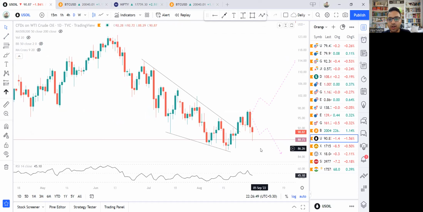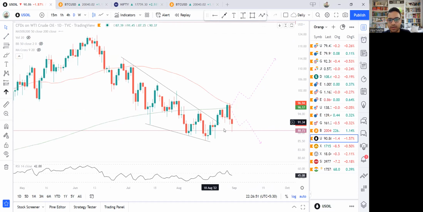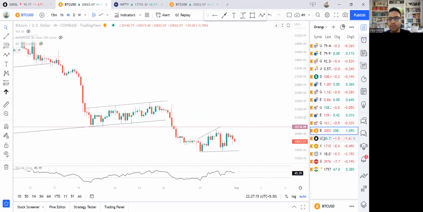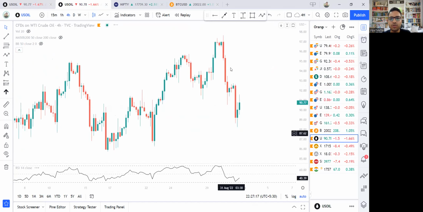All right, crude oil. So crude oil, we were looking here. This is the 50 to 200 cross. The price fell yesterday at this cross. Today was another fall, but look at the buying. There was a fall all the way till this 88.7, but then the price went back up, and there was some kind of buying. We look at it on the 4-hour time frame, but essentially we are still below 200, so technically still in bearish territory.